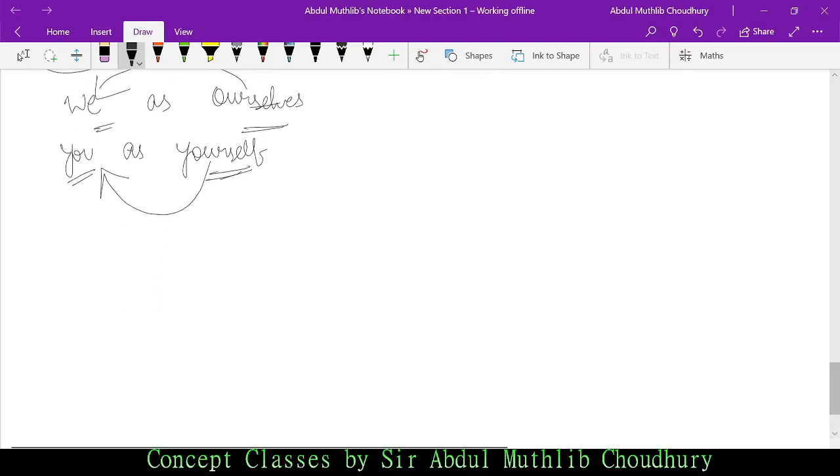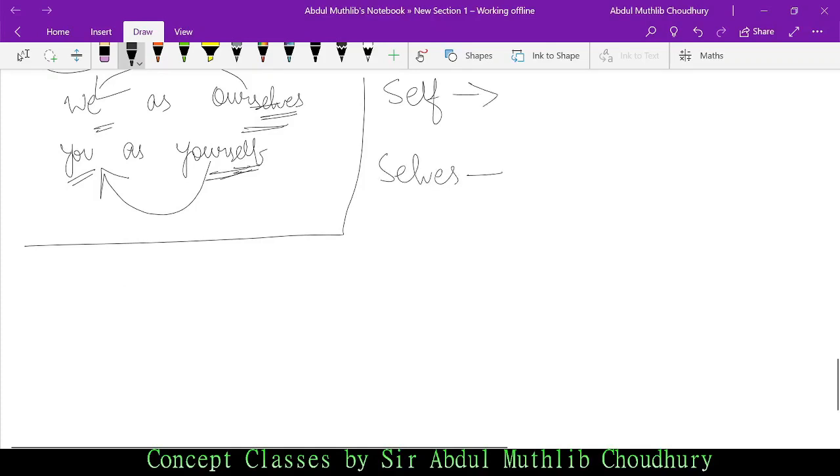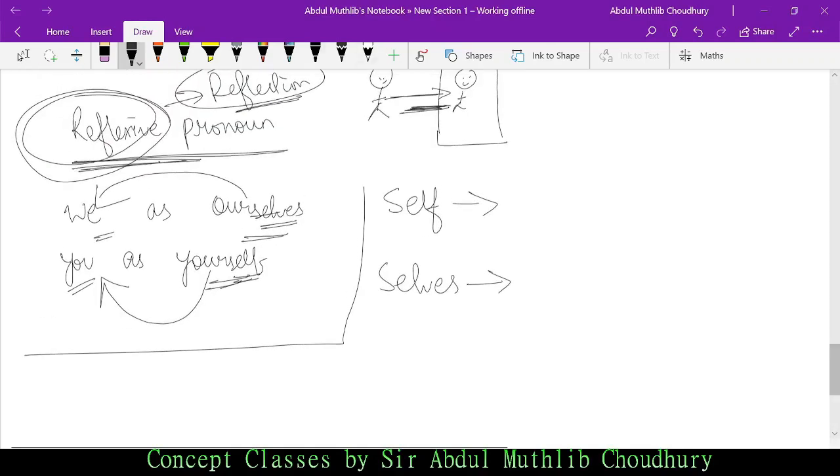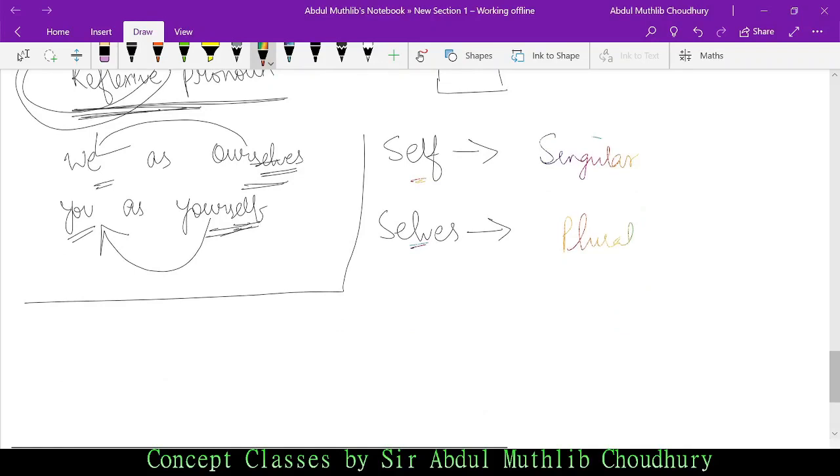Now see, I have used selves and self. It's very simple. Some of you may have already cracked it. Self and selves is the concept of singular and plural. In case of singular, we write self, and in case of plural, we write selves. It is as simple as that. Now see, when I wrote you, is it singular or plural? It is singular, so I wrote self. We, is it singular or plural? It is plural, so I wrote selves.